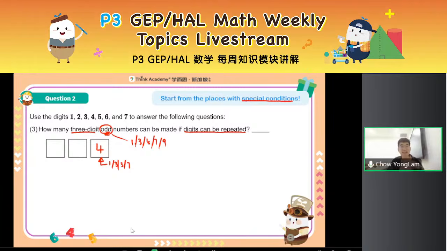Now, after that, let's look at the other places, right? Do the other digits have to be odd? Actually not, right? It doesn't have to be odd. So we can just choose any digit over here. And I already said digits can be repeated. So all of the other digits, I can freely choose them for my hundreds. So there are 7 ways. I can freely choose them for another 7 ways.